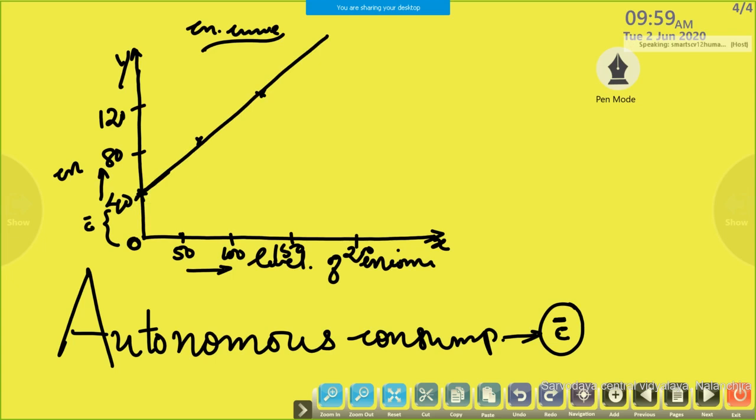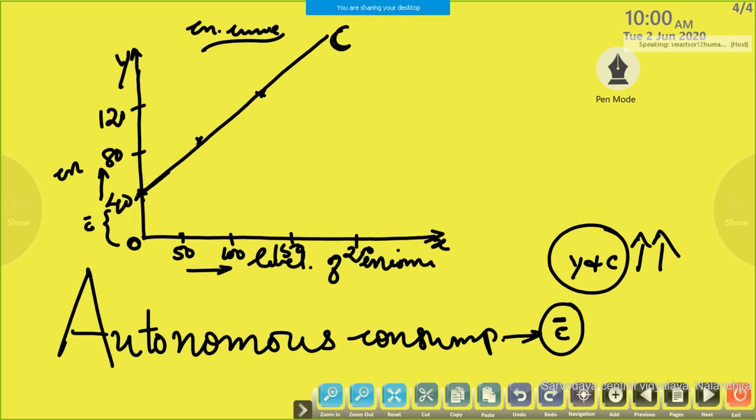The consumption curve is an upward sloping curve. Why? There is a direct relationship between income and consumption. But the consumption curve does not start from the origin, it starts from a minimum level. It is a positive figure. Okay, this is our consumption curve. Till here, I think you understood. So this is the diagrammatic representation of the consumption function or consumption curve.